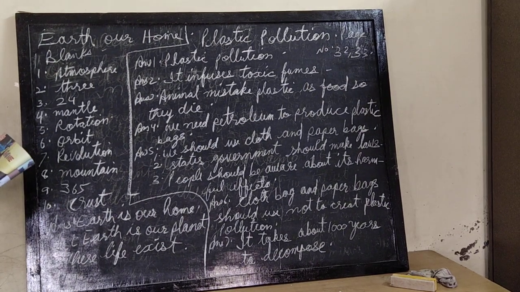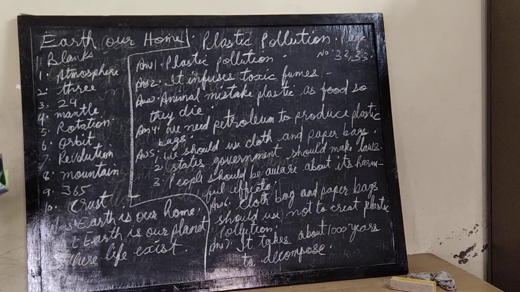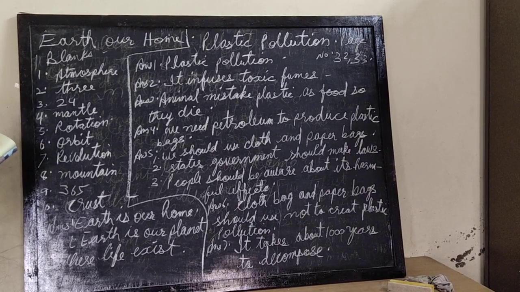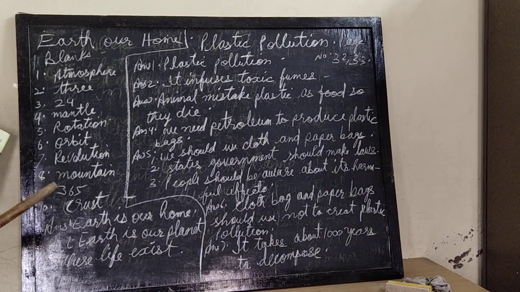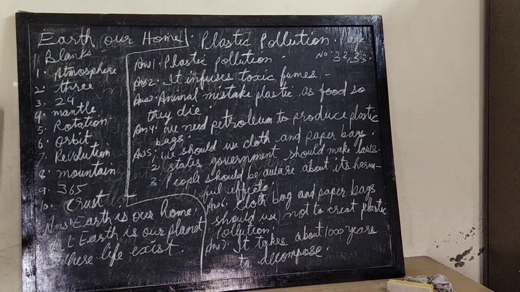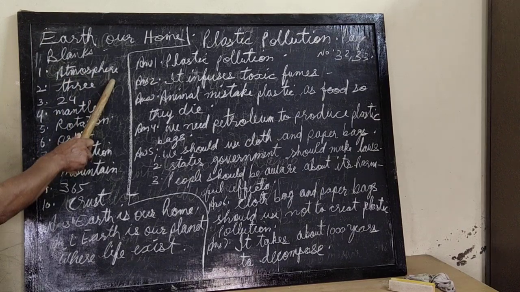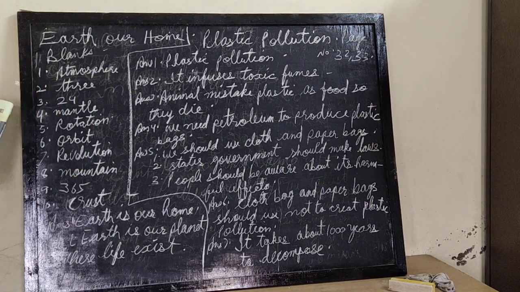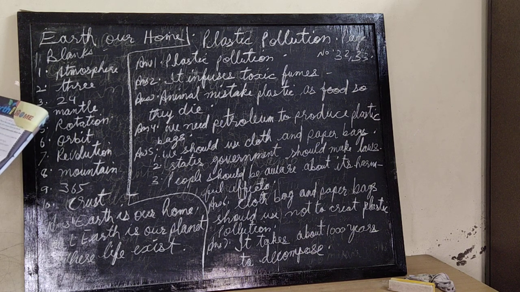Then let me teach you about the fill-in-the-blanks. The first one is the blanket of air which surrounds the earth from all sides. What is it? Atmosphere. Point number one. Then point number two: physically, the earth is made up of how many layers? Three main layers. And the third point, the earth takes 24 hours to make one complete rotation around its axis.